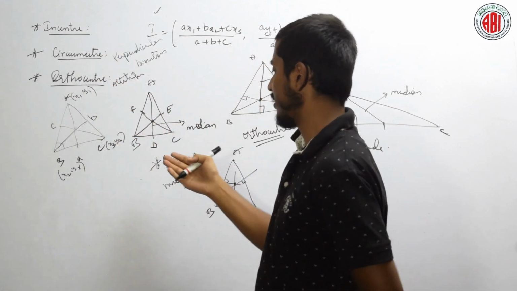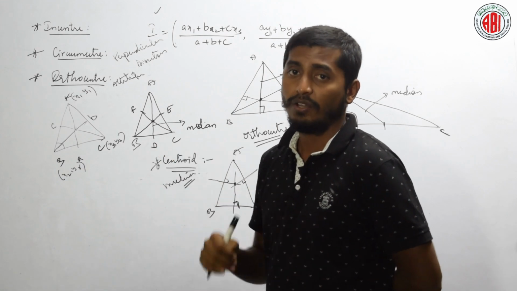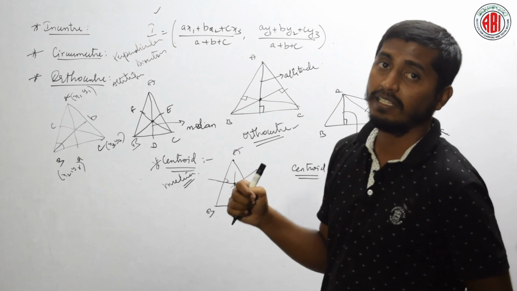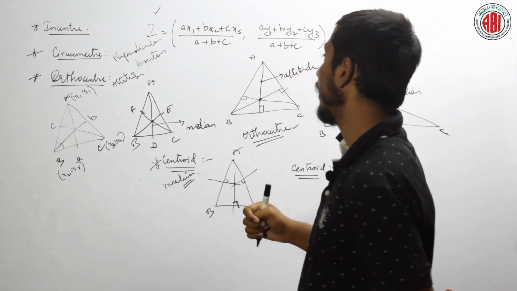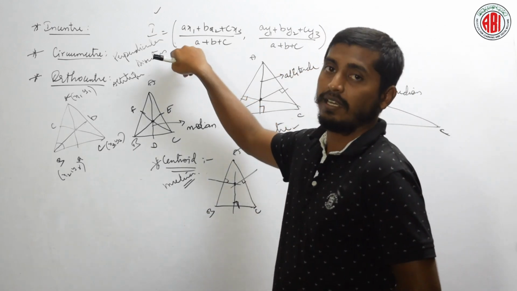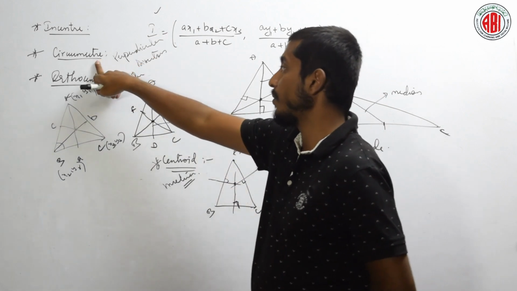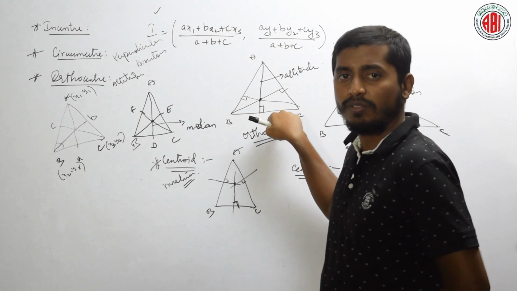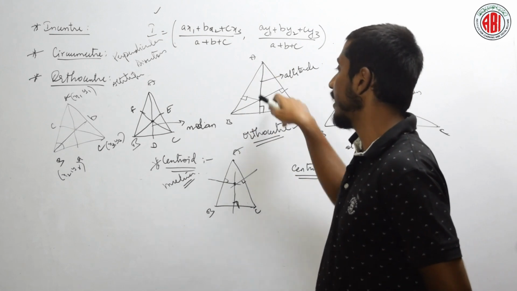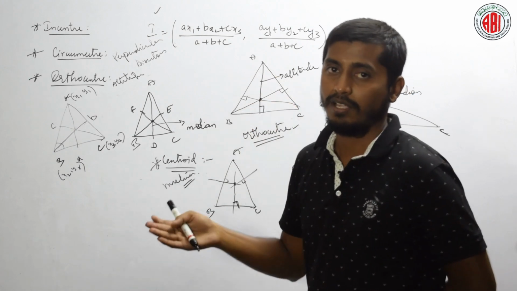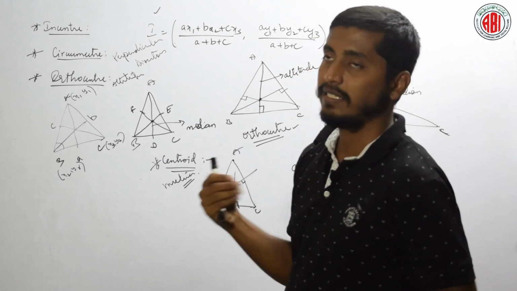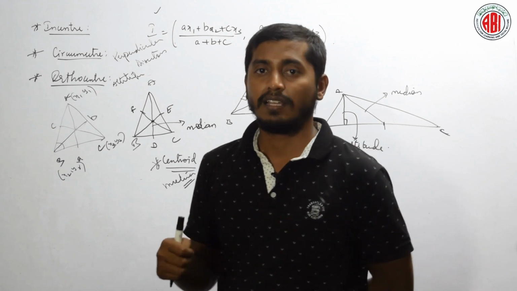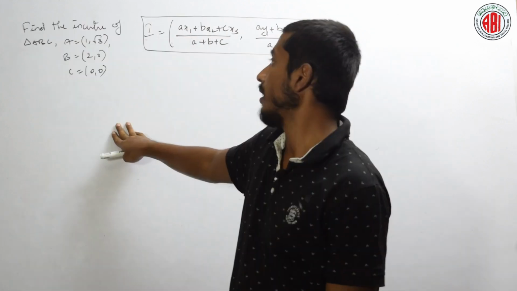However, we have discussed the centroid in our lower sections. If 3 points are given, we can directly find the centroid. Here also, let us do one problem on incenter, and an example of circumcenter when 3 different points are given. We will do one example of that kind, and also when 3 straight lines are given, we will solve for the 3 points and do it in the same pattern. Is it okay? Shall we start? Let us do that.